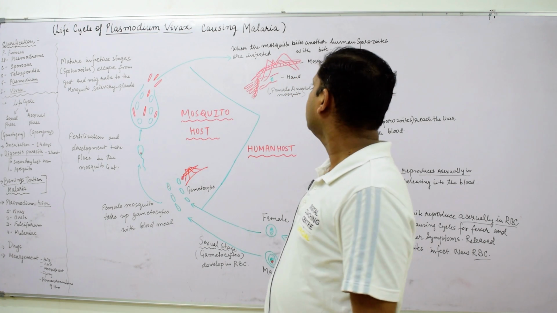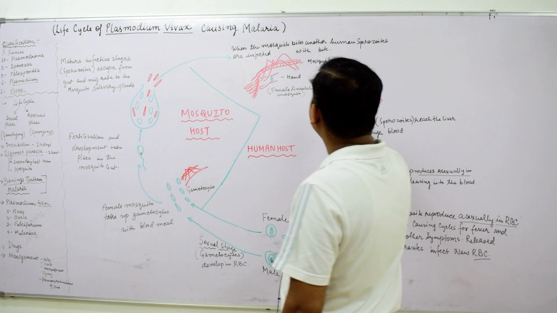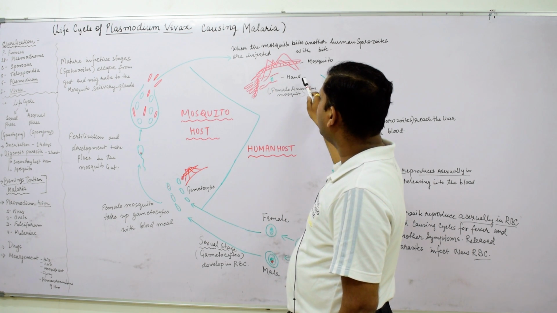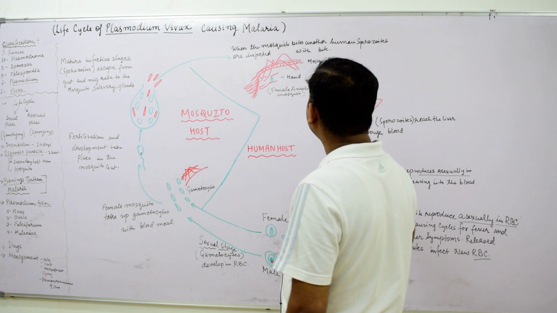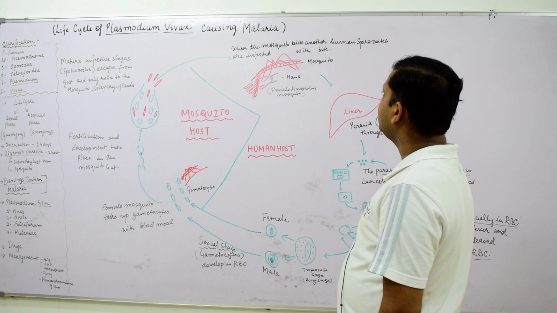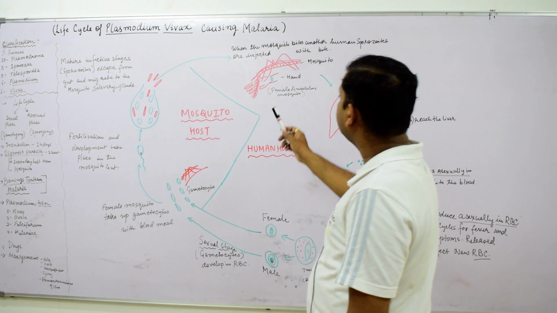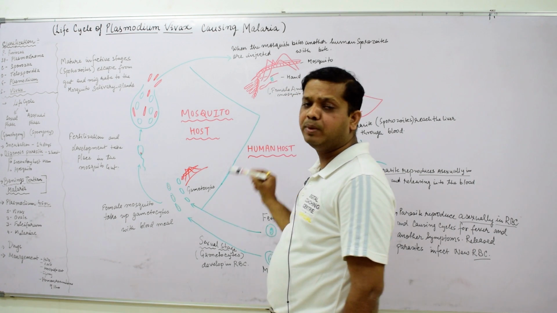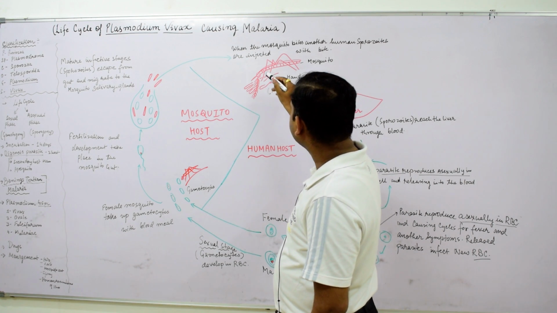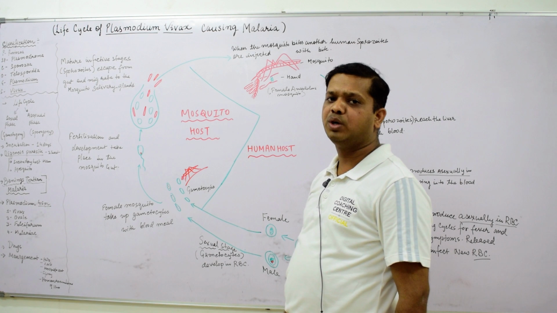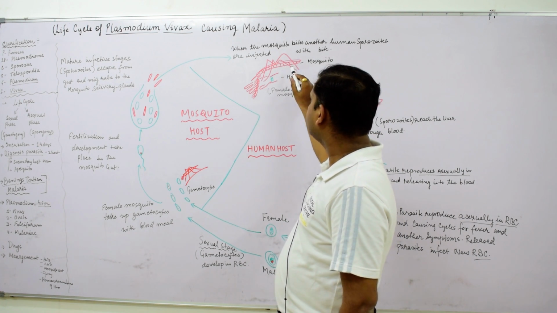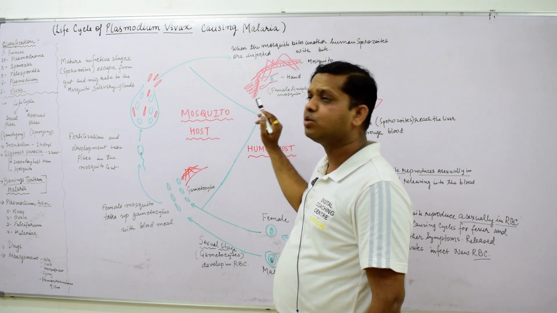We will see the diagram and understand. This is a female Anopheles mosquito sitting on the hand of a person. When the mosquito bites a human hand or any part of the body, sporozoites are injected with the bite, with the help of the carrier or vector, the female Anopheles mosquito.